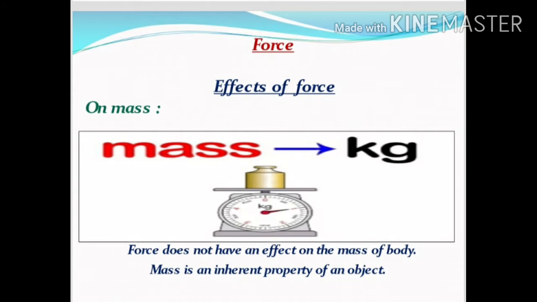Effect of force on mass of a body. Mass is a physical property of matter that depends on size and shape of matter. Mass is an inherent property of an object and is independent of the object's surroundings. And mass is a scalar quantity. The mass of an object is the same everywhere. Hence, mass is an inherent property that never changes. That is, force does not have an effect on the mass of a body.